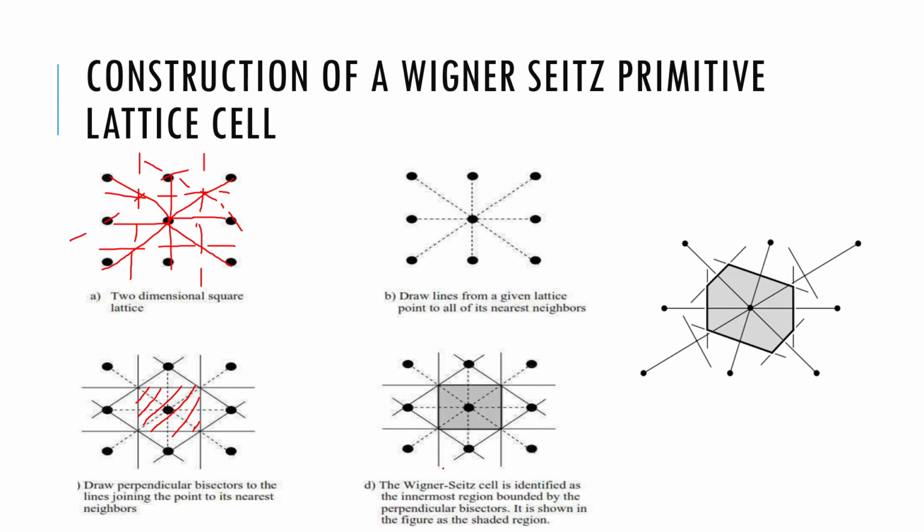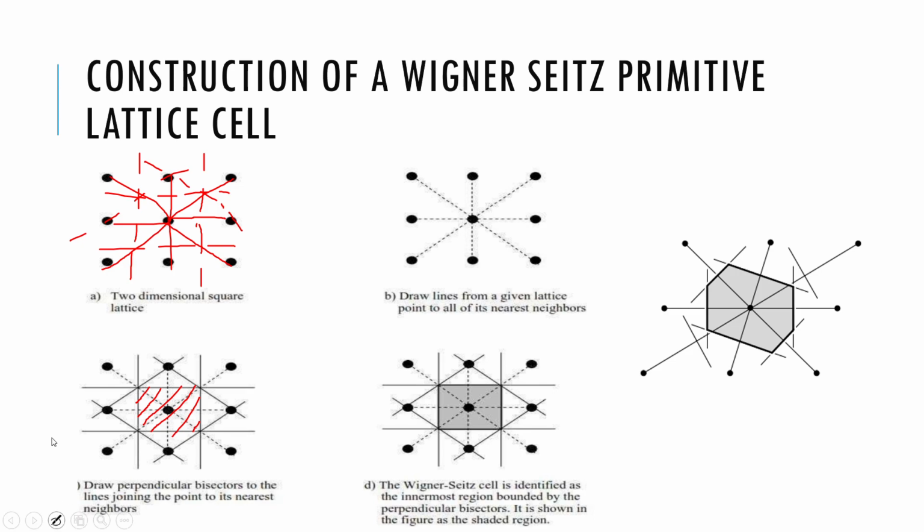This kind of construction ensures that there is only one lattice point per unit cell, unlike how we just enclose the cell and say this is the primitive. We can do this kind of construction and ensure that this is the primitive unit cell. Here I have put another construction: you take this point and mark all its nearest neighbors. Then you take a perpendicular bisector and shade the area which is enclosed. The smallest area enclosed is known as the Wigner-Seitz cell.